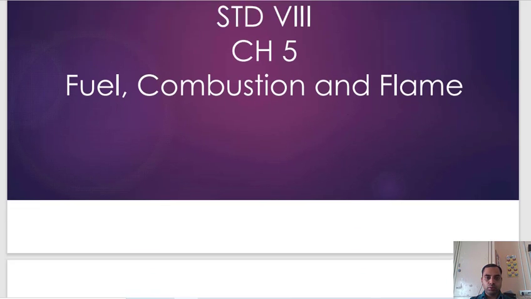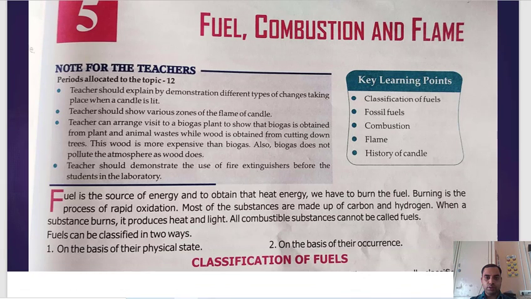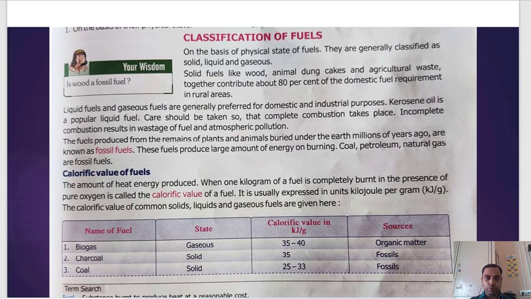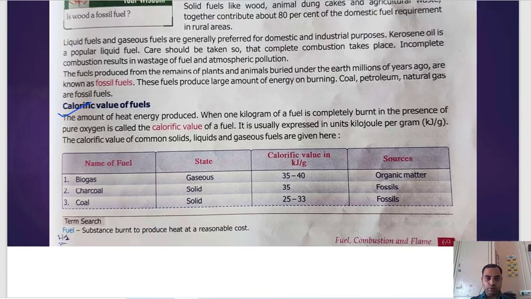Here we have covered classification of fuel on the basis of their physical state and on the basis of their occurrence. Then we also covered calorific values. What is calorific value?